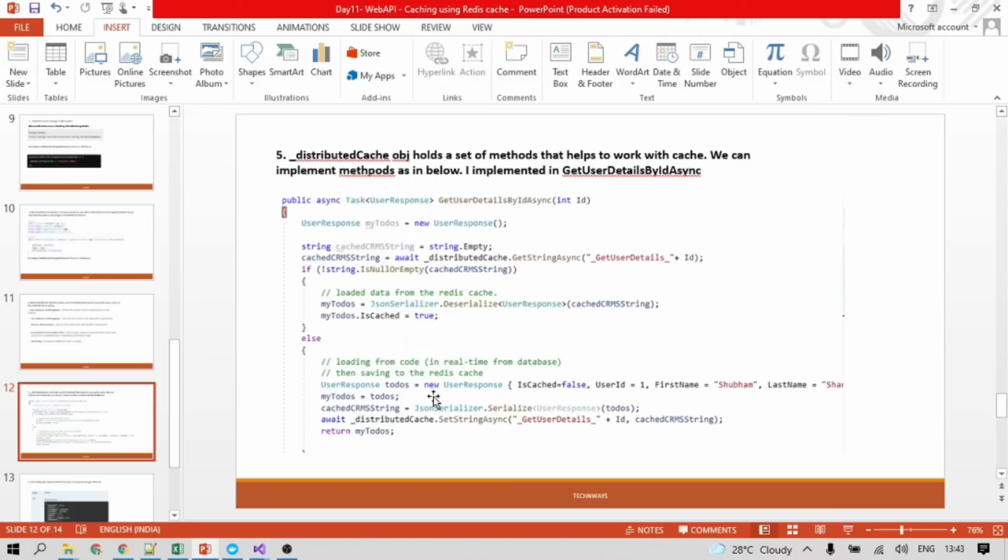Inside the middleware, the IDistributedCache interface is already there, which has already implemented get, set, and remove types of methods for cache management. So we need to inject the dependency for the IDistributedCache interface in our controller class. Once the dependency is injected, we need to implement this method as per our project requirements.